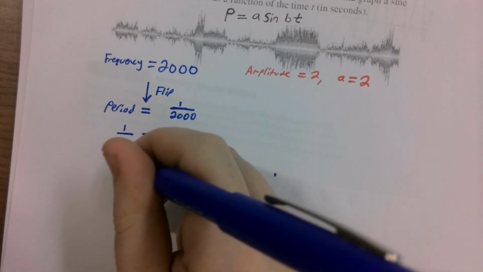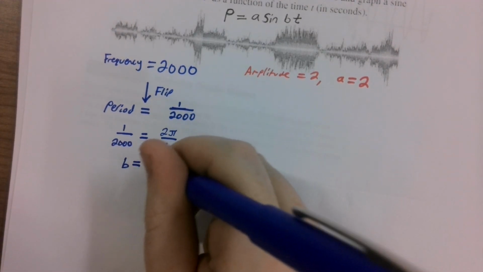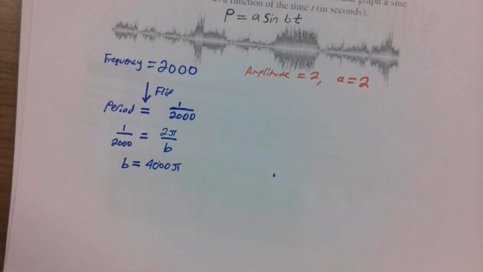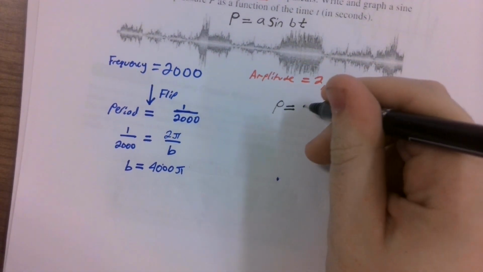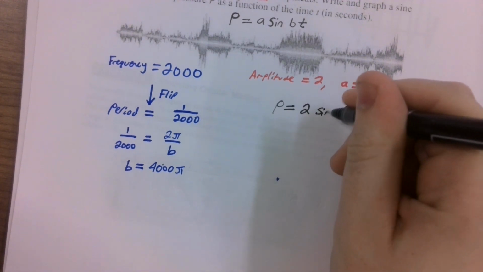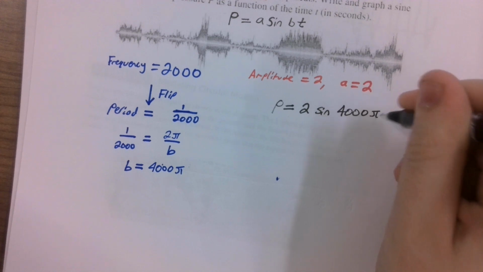So 1 times b equals 2,000 times 2 pi, that's 4,000 pi. We have an equation, everybody. The equation is P equals our amplitude of 2 times the sine of 4,000 pi times t.